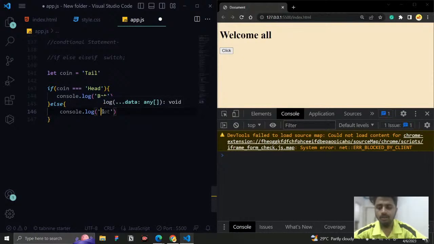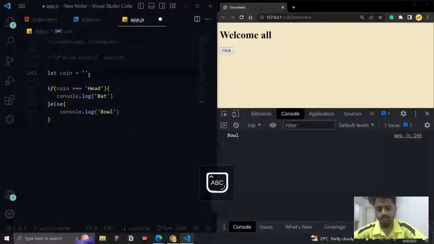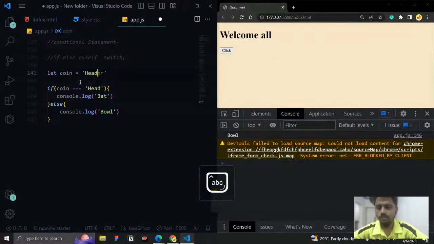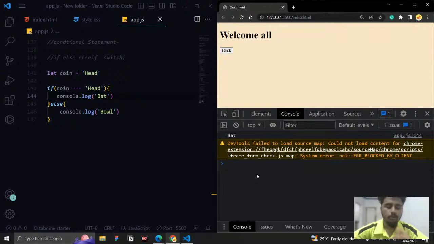So here I will say console.log. If it is false, I want to say bound. If I save it, you can see now we are getting bound. And if I check for head, it is equal to true, so we are going to get bad. So this is how we write a conditional statement combining two things. What if I want to check multiple conditions? What can we do?